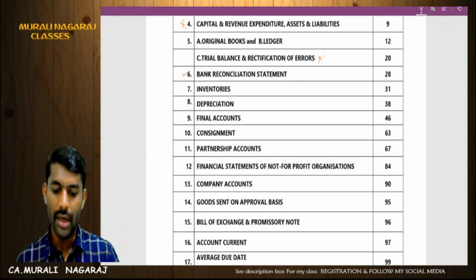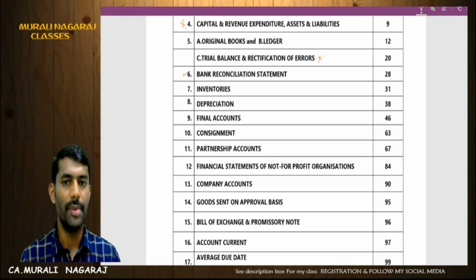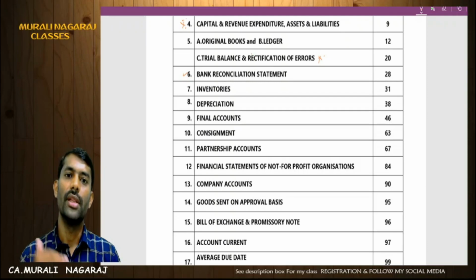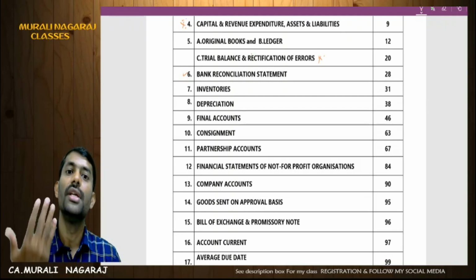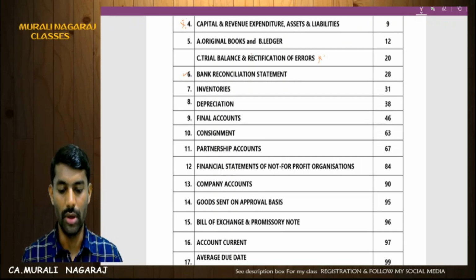Next, depreciation, chapter number 8. In this, the weightage was completely reduced, maybe 4 to 5 marks. There are two types of model questions: change in method, or revision in life. Just have a look and go.